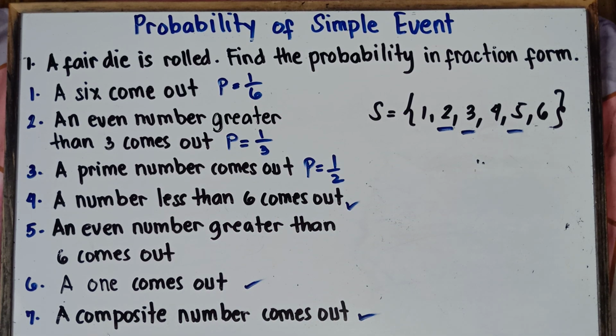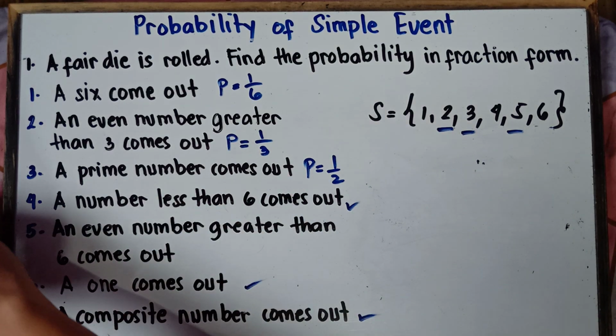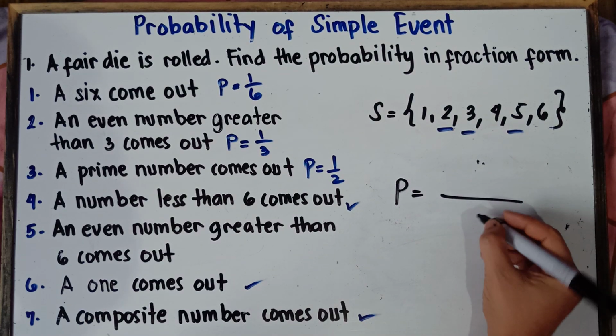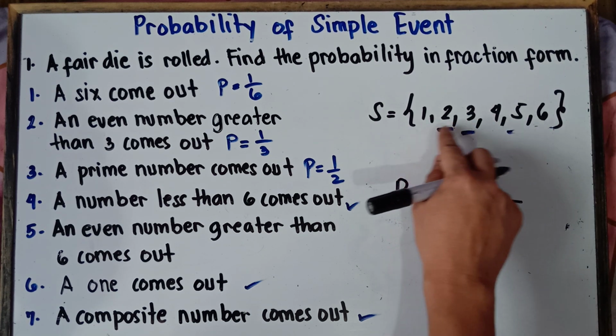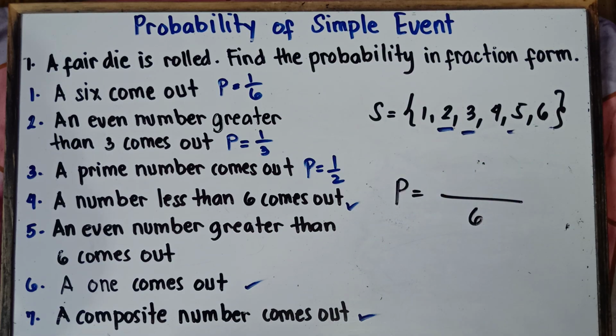So let's answer number 5. You want to get an even number greater than 6. Alright, so probability, once again, our denominator would be 6 because we have 6 possible outcomes. We have 1, 2, 3, 4, 5, 6. When you roll a die, these are the possible outcomes.